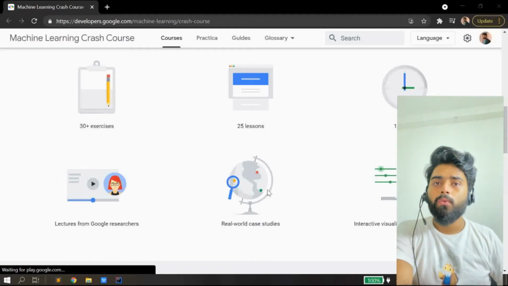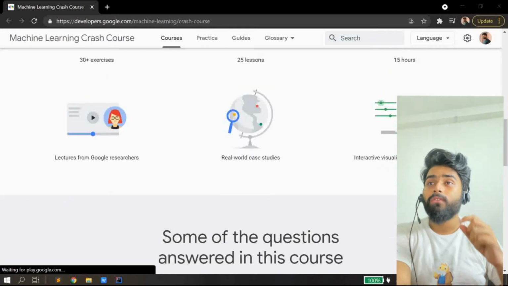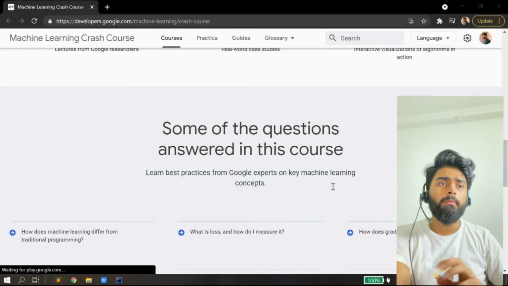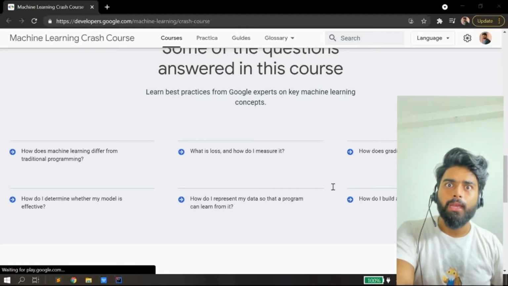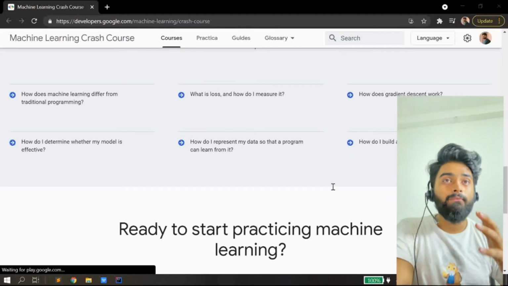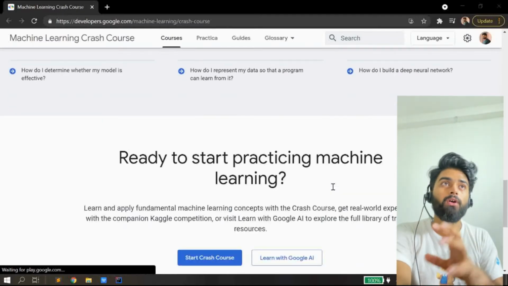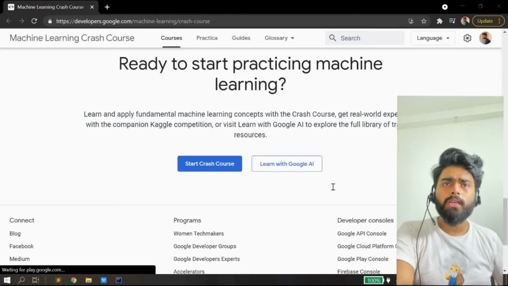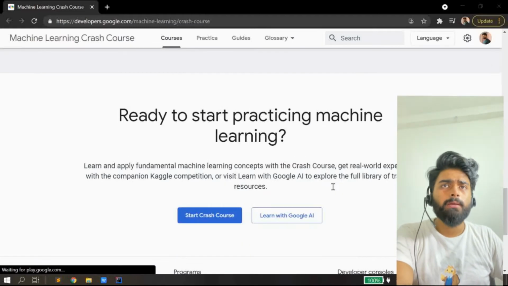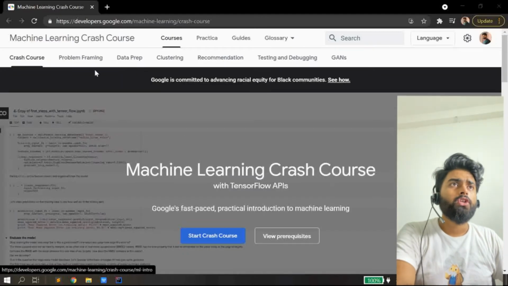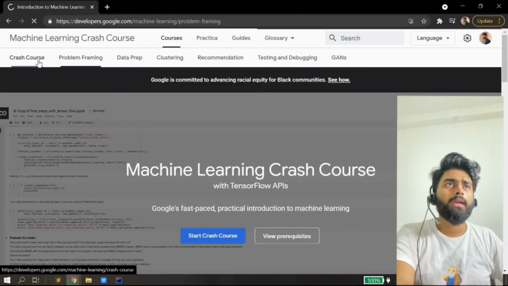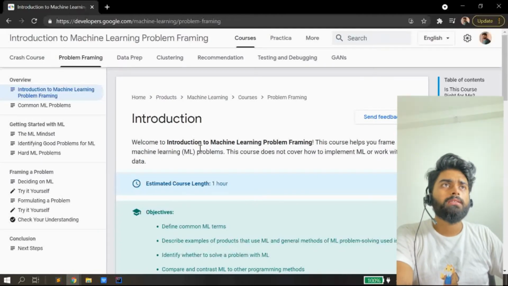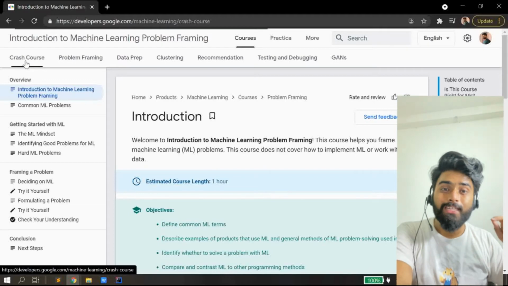Now coming to the real world case studies, you will get interactive visualizations of algorithms in action, and I hope that most probably you would also be able to make projects here. So it's a very important and awesome platform right now to start your journey with machine learning. Now let's see some more things. Let's go to the crash course and see what happens when we start the course.